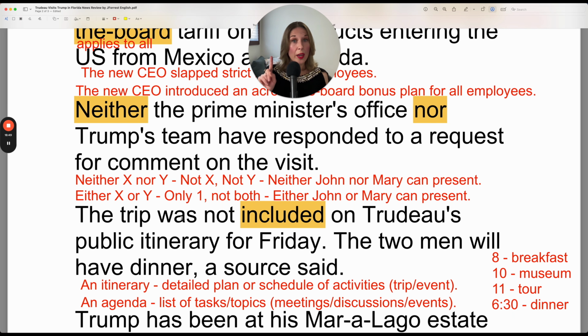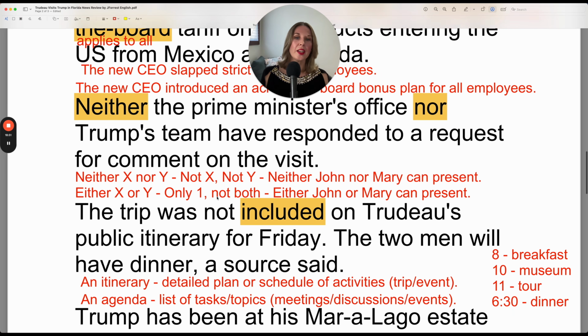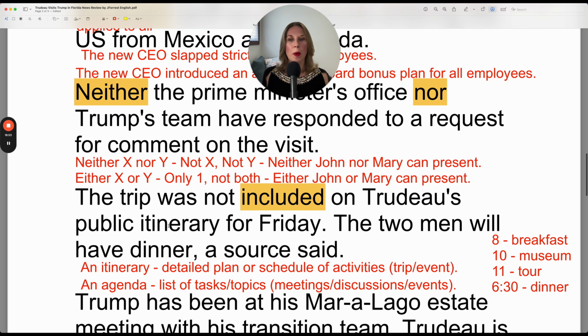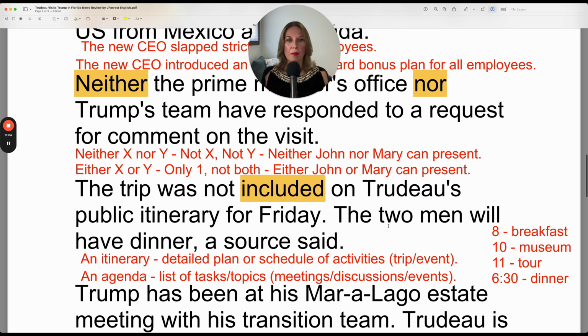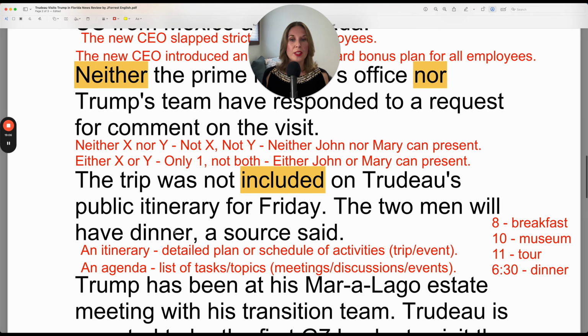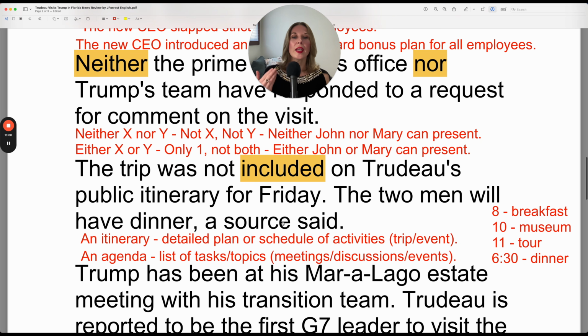So the trip taking place here was not included on Trudeau's public itinerary for Friday. This sounds like it wasn't publicly advertised. They didn't want a lot of people to know about it. The two men will have dinner, a source said. So again, a source is someone who is sharing this information anonymously to protect their identity for whatever reason.